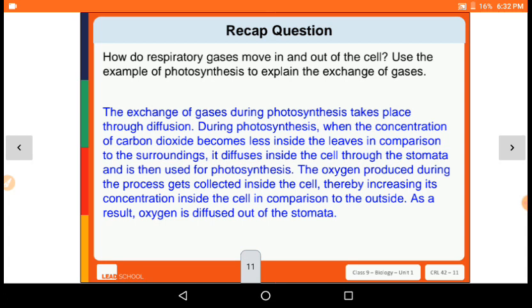During photosynthesis, when the concentration of carbon dioxide becomes less inside the leaves in comparison to the surroundings, it diffuses inside the cell through the stomata and is then used for photosynthesis. The oxygen produced during this process gets collected in the cells, thereby increasing its concentration inside the cell in comparison to outside. As a result, oxygen is diffused out of the stomata.